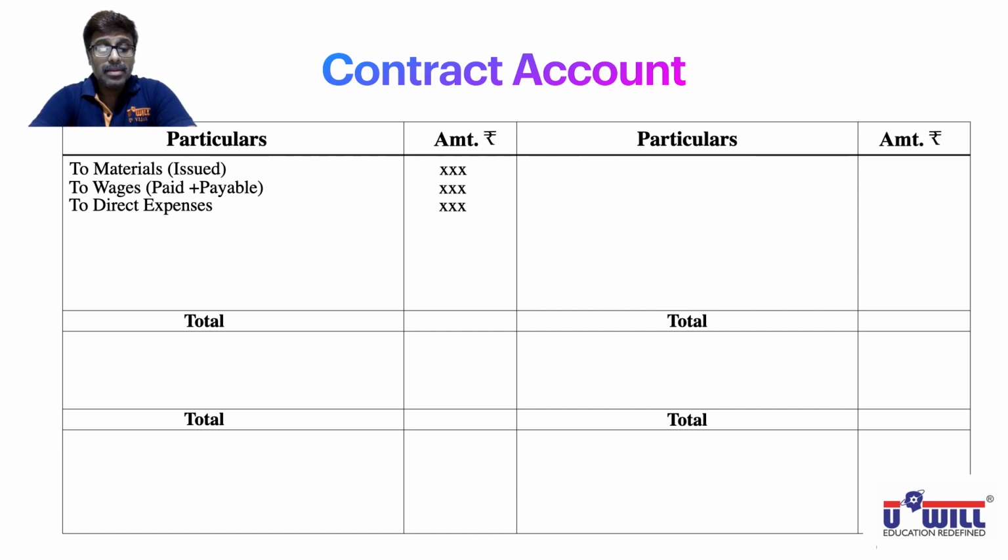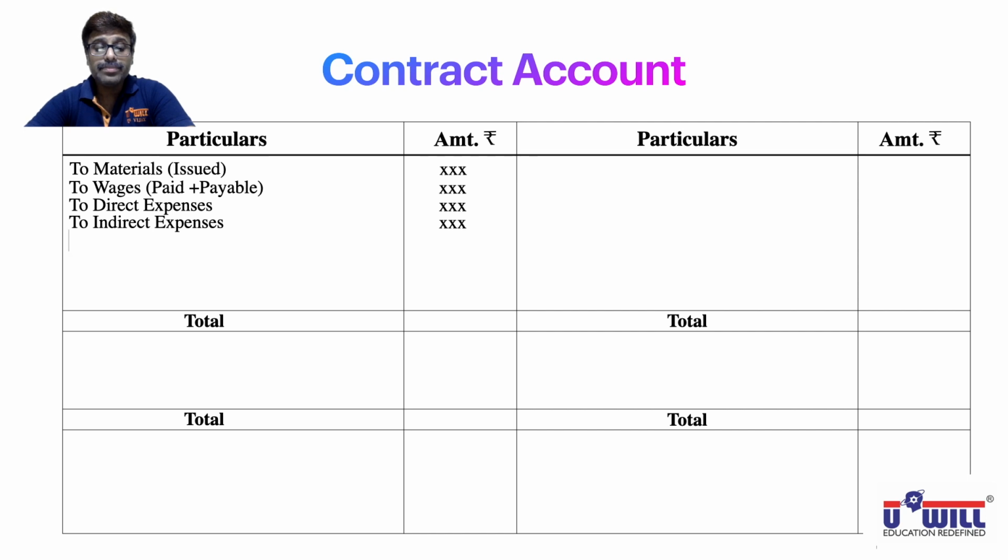Then indirect expenses also, one contractor may be running 4 to 5 different sites. He may be having his head office at one place. He may be having his administration office at one place. He may be doing marketing, branding of his own business at various medias. All that expenses are divided in various contracts. So whatever portion of indirect expenses taken in this contract will be debited over here.